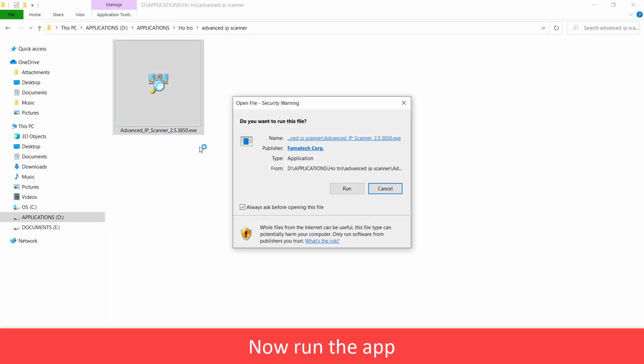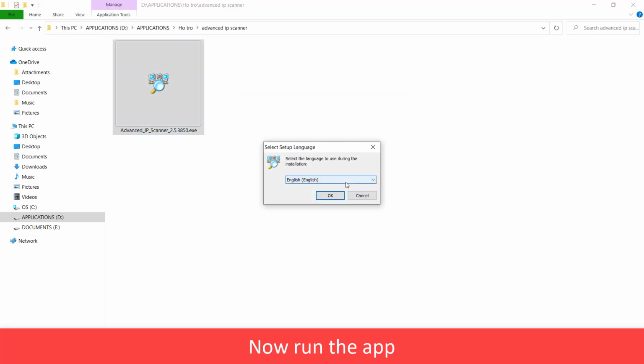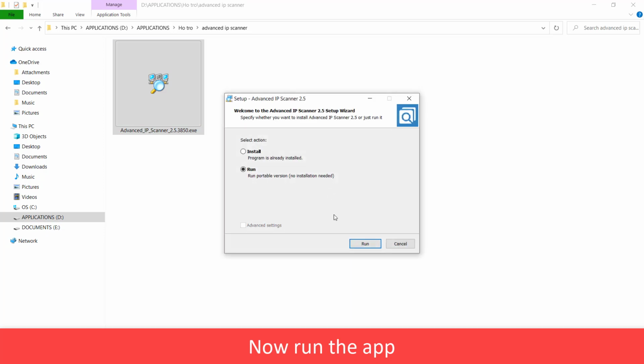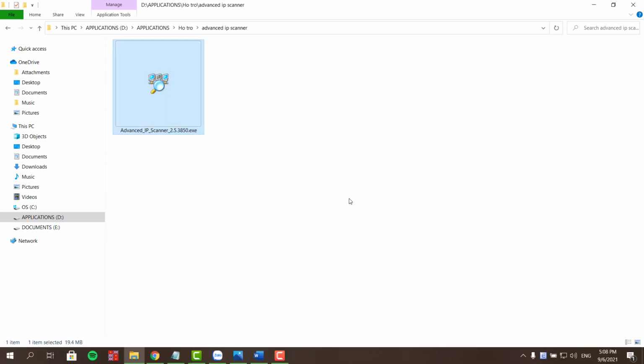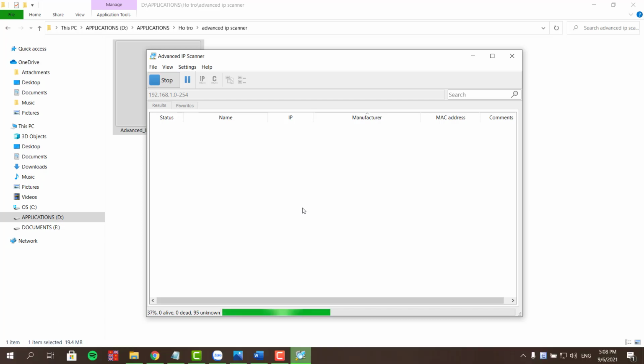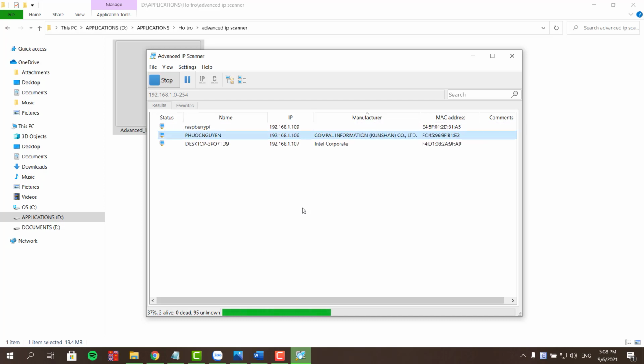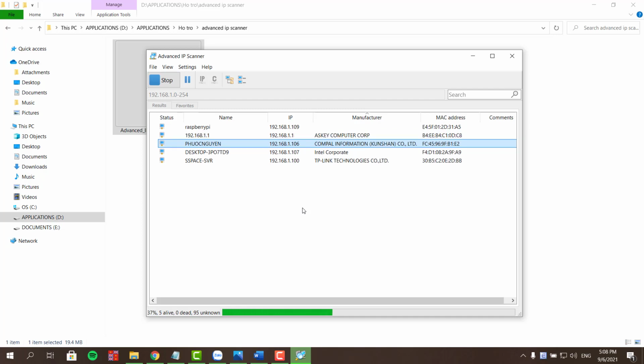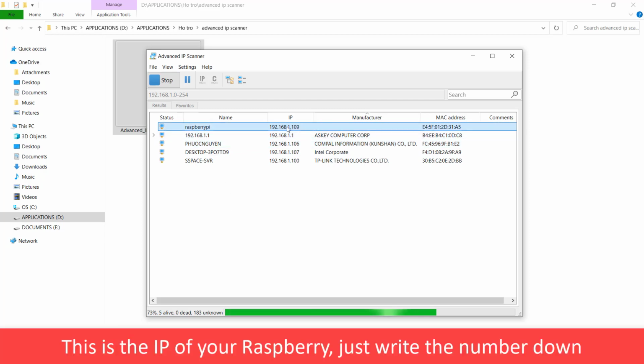Now run the app. Click scan and wait for it to find the IP of the Raspberry. This is the IP of your Raspberry. Just write the number down.